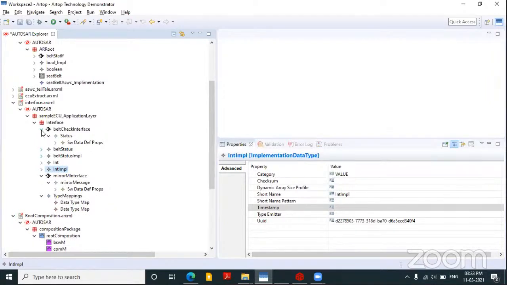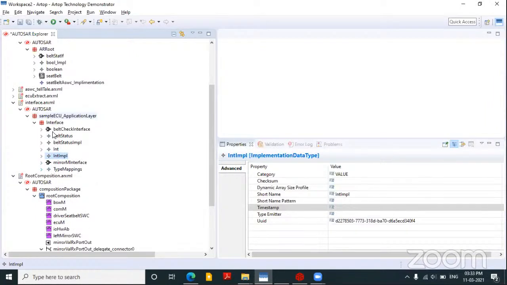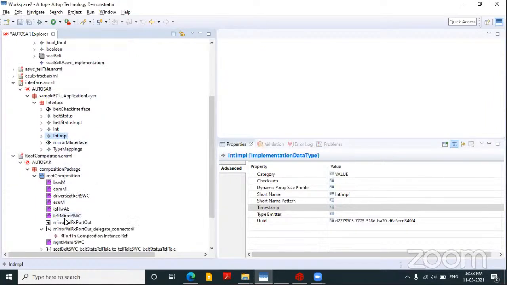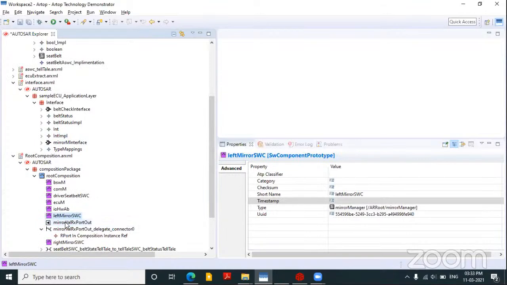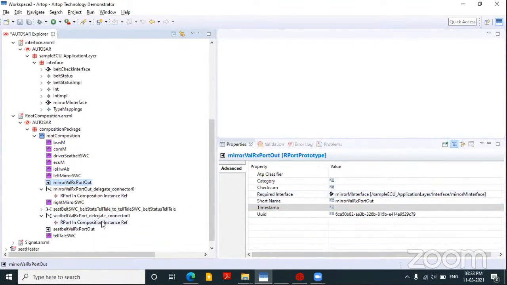Now I'll be using the corresponding interface which is defined for my data types and all those things. I'll be using that interface over here in this port. So I'm using the mirror M interface for this, and this port will be using the belt check interface. So I have chosen what interface I need to communicate with. This is again a port for the root composition. Now we have a port in the root composition.